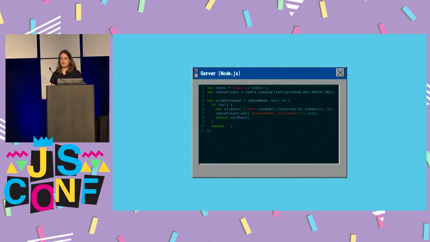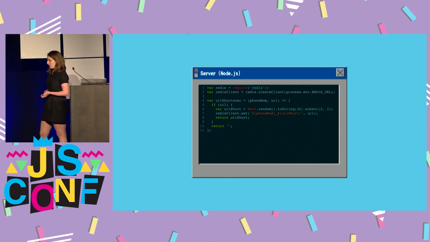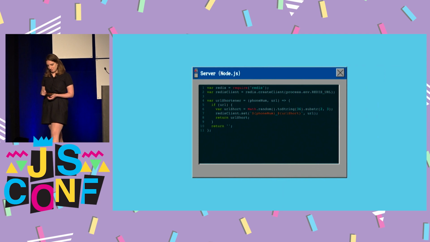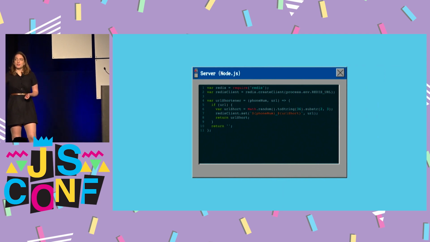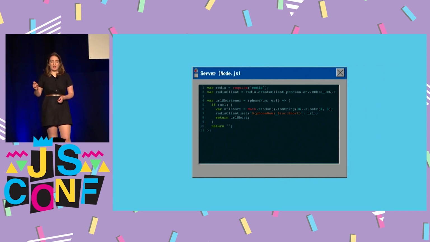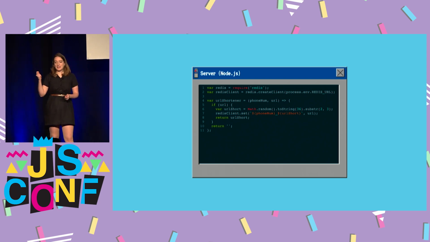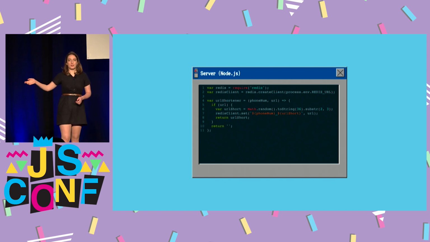And the way that I do this is by using Redis, which is an in-memory key-value data store. So for every URL that's encountered in the HTML, it's passed to this URL shortener function, and it generates the random string, and then it sets the value in Redis as phone number underscore short URL, that's the key, and then the value is the real URL.